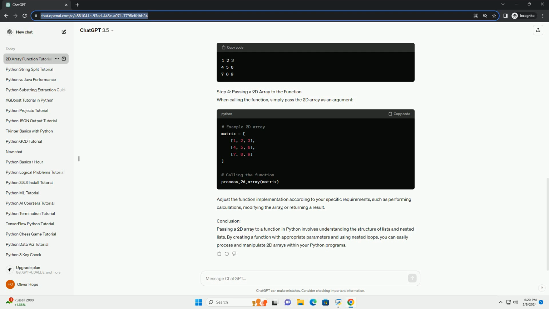Conclusion. Passing a 2D array to a function in Python involves understanding the structure of lists and nested lists. By creating a function with appropriate parameters and using nested loops, you can easily process and manipulate 2D arrays within your Python programs.